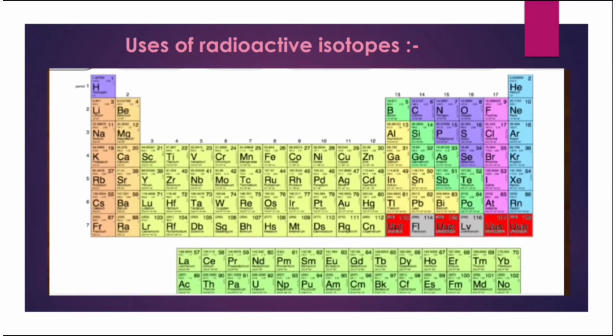Now let us study what is natural radioactivity. Generally, the elements with atomic number from 82 to 92 are found to radiate spontaneously in nature. These are called natural radioactive elements.